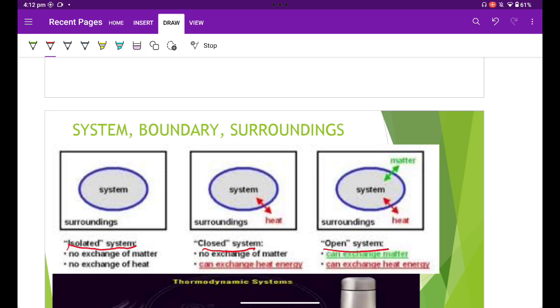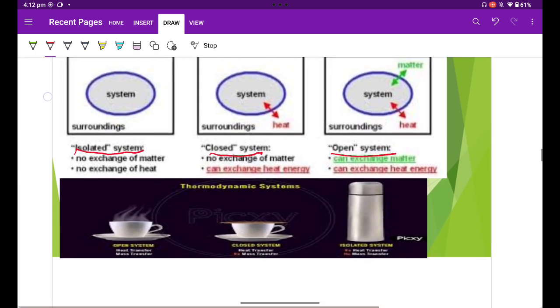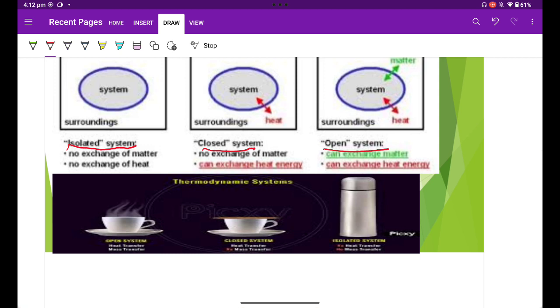Now, in order to understand the isolated, closed, and open systems, let us take an example of hot coffee in a thermos flask. If it is hot, it will stay hot; if it is cold, it will stay cold. So neither the mass nor the energy can cross the boundary. Hence, it is an example of an isolated system.